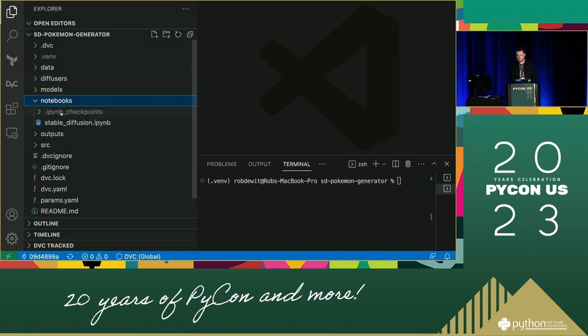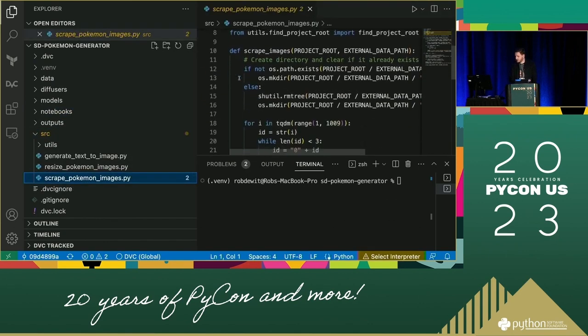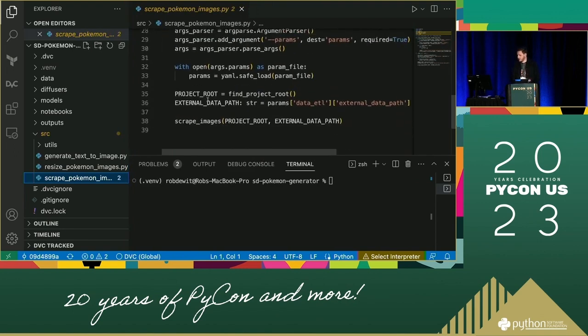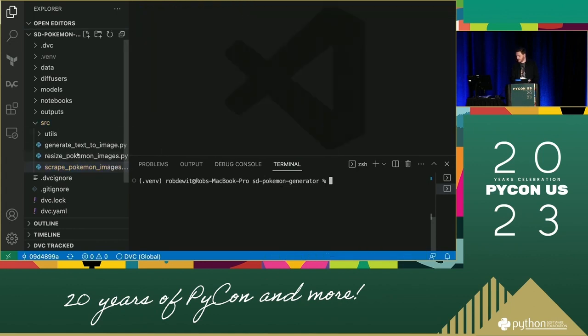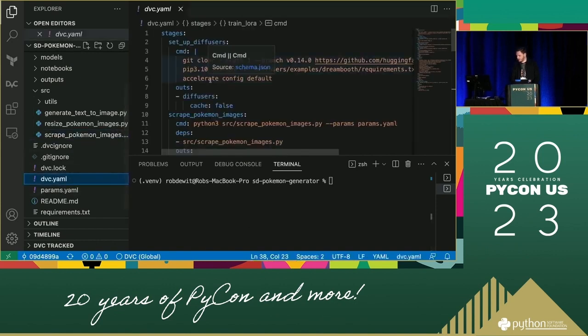It's still here. I could remove it at this point. But I split this up into separate Python modules. So if we go to SRC, for example, we've got these great Pokemon images. This has got precisely the same contents, roughly, as the notebook, but with some more boilerplate so that we can run this module from our command line. So if we then use that command, we can use that command in a DVC YAML file.